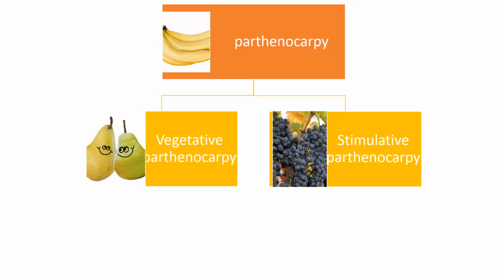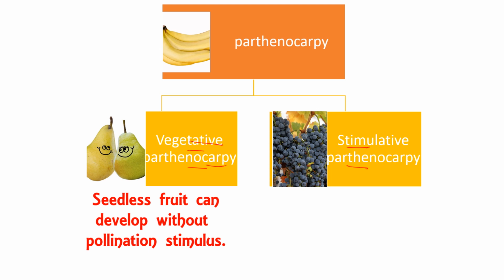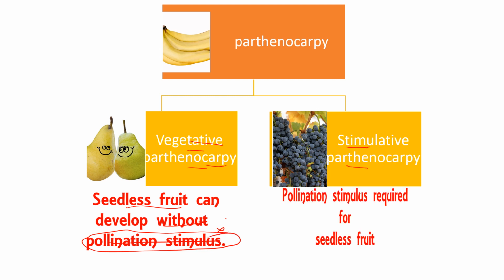Let's see the two types of Parthenocarpy, that is vegetative Parthenocarpy and stimulative Parthenocarpy. What is vegetative Parthenocarpy? In vegetative Parthenocarpy, the seedless fruit is formed without any pollination stimulus, that is, we do not need any kind of pollination stimulus for the forming of seedless fruit. While in stimulative Parthenocarpy, a pollination stimulus is required for the seedless fruit. In both, no fertilization is occurring.